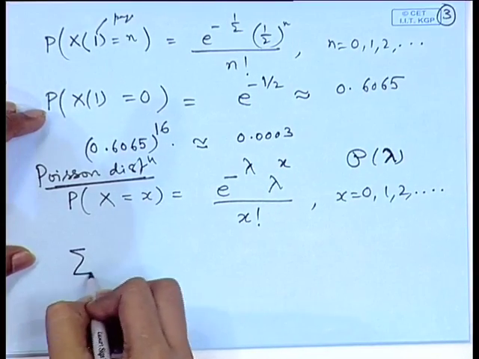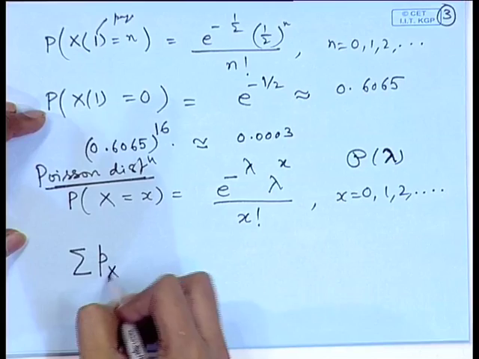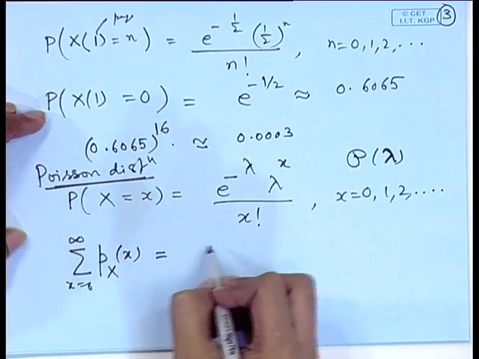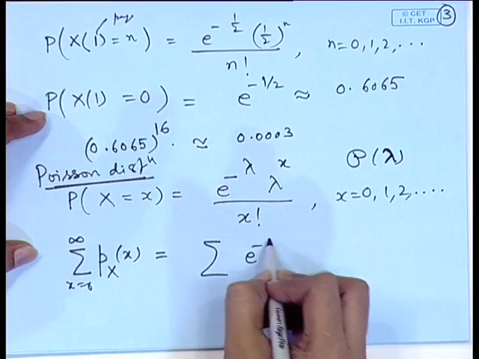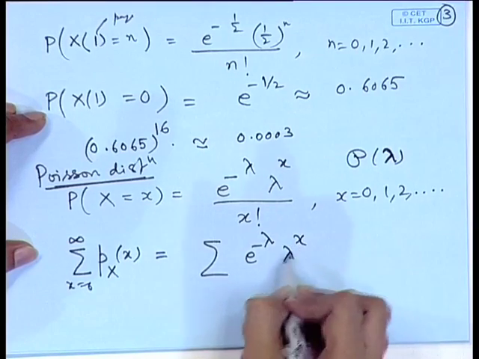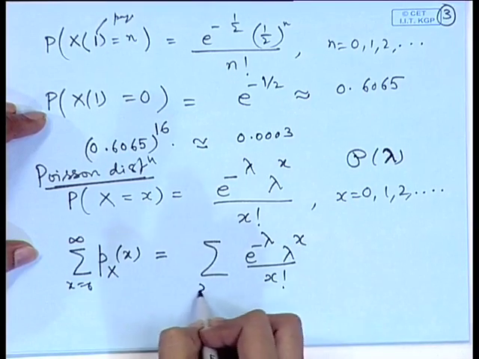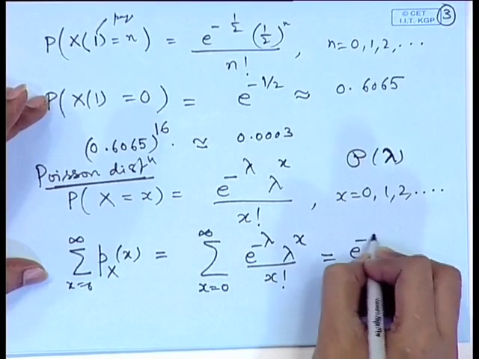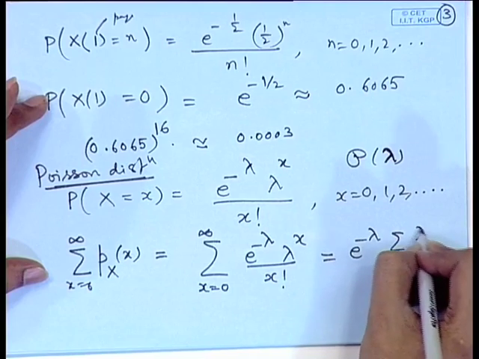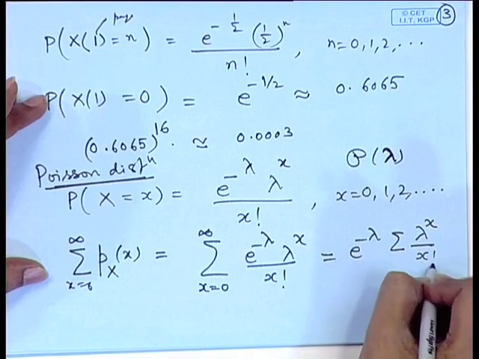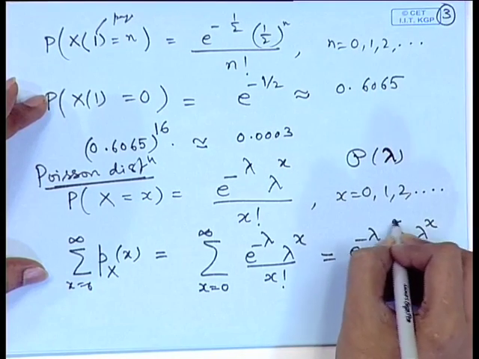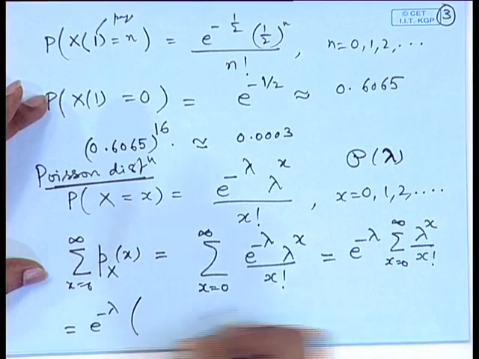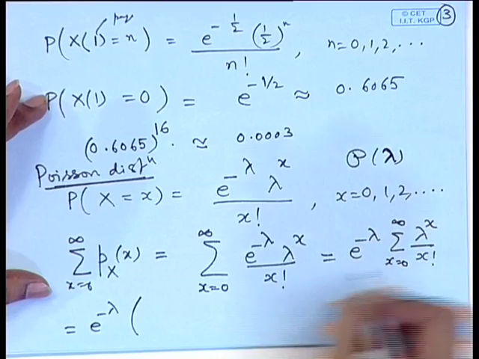If we look at the sum of p(x) for x equal to 0 to infinity, that is the sum of e to the power minus lambda, lambda to the power x by x factorial. This is equal to e to the power minus lambda times the summation of lambda to the power x by x factorial.